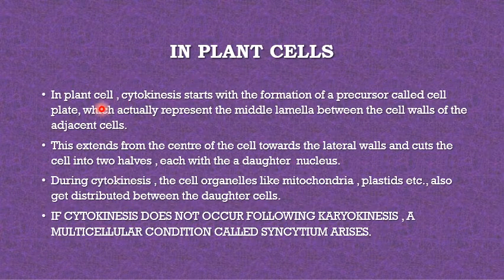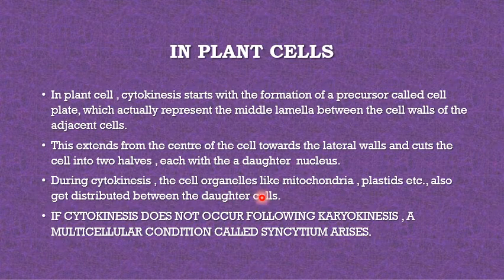Whereas in the plant cell, cytokinesis starts with the formation of a precursor called the cell plate, which actually represents the middle lamella between the cell walls of the adjacent cells. This extends from the center of the cell towards the lateral walls and cuts the cell into two halves, each with a daughter nucleus. During cytokinesis, cell organelles like mitochondria and plastids also get distributed between the daughter cells.